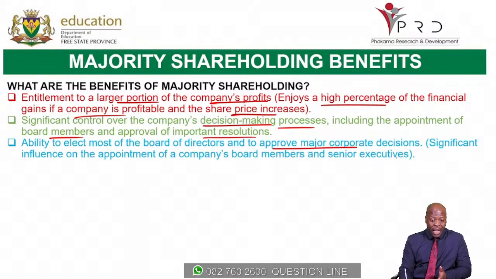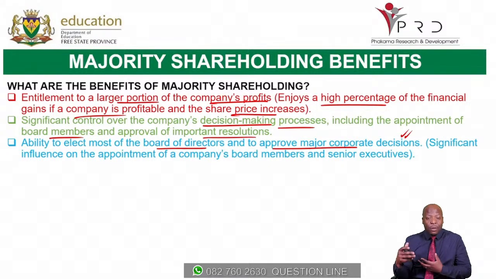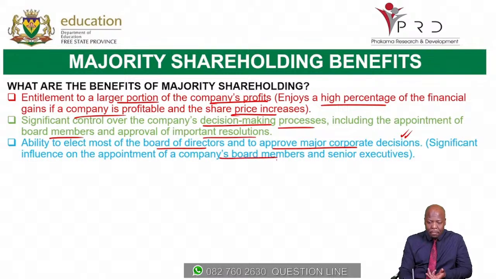So this is the third point now, that with major shareholders, they have the ability to elect most of the board of directors and approve their major corporate decisions. This is very important because once they can elect most of the board of directors and then approve major corporate decisions, that means they have a bigger role to play in decision making of the company. So they also have a significant influence on the appointment of a company's board members and senior executives.